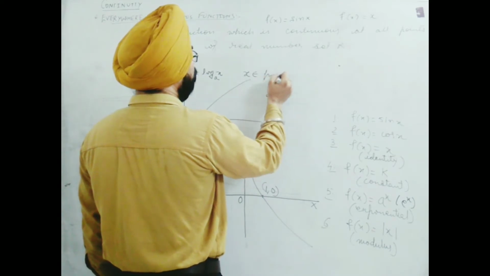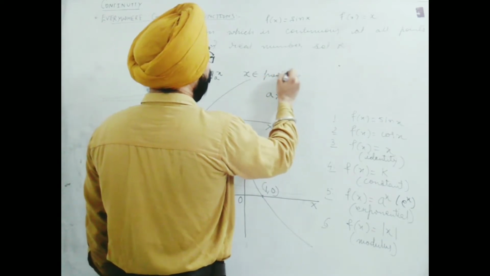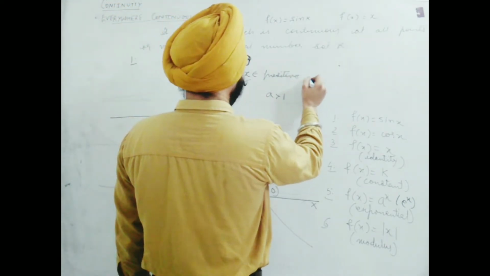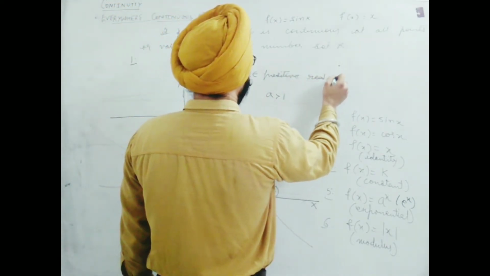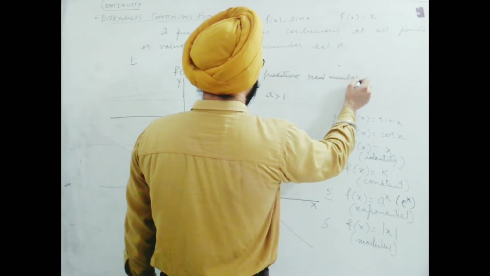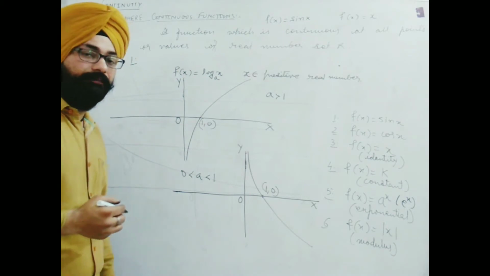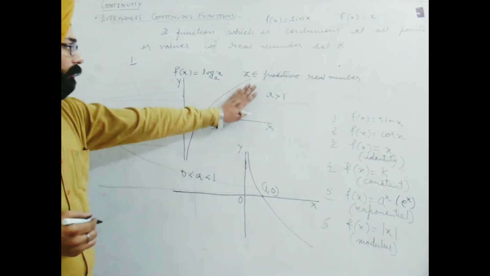I will use no symbol. My target is not to confuse anyone, so I am writing here positive real numbers. Yes, x belongs to positive real numbers. It is defined only for positive real numbers.